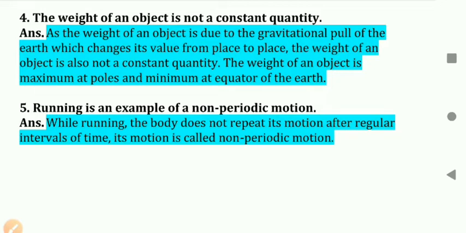Last, question number 5. Running is an example of a non-periodic motion. While running, the body does not repeat its motion after a regular interval of time. Its motion is called non-periodic motion. So this is all about give reason question answers.